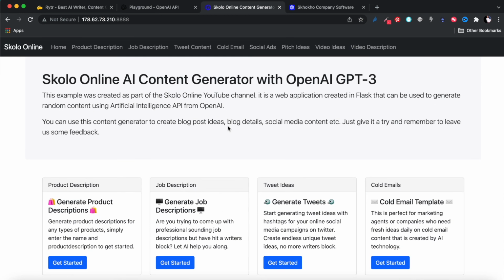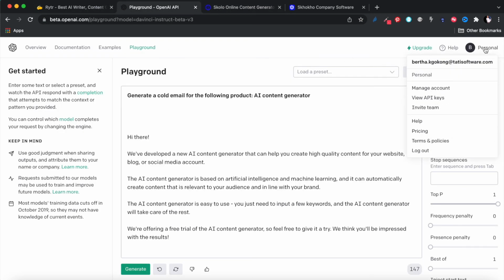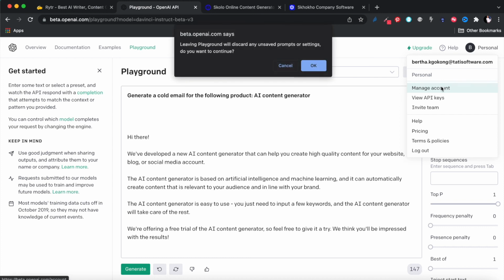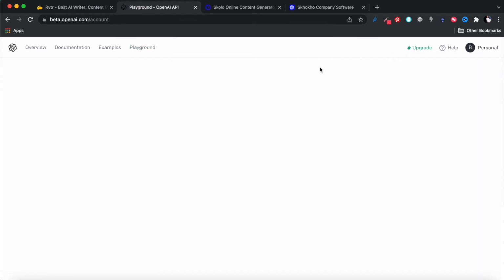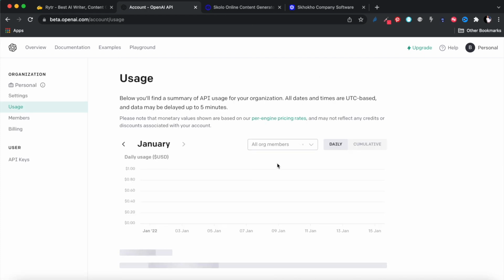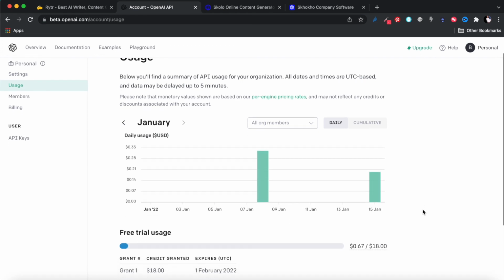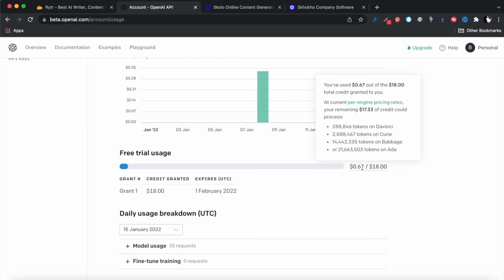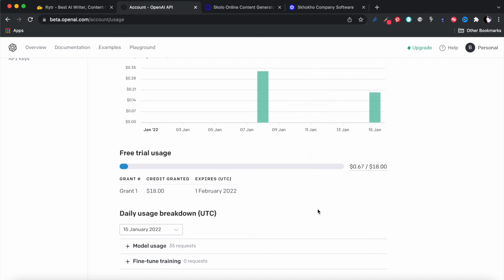If you build this in a nice looking front end, you can sell this stuff to people for like $30 a month. Let's go to my personal account. I just want to show you how many credits I've used. Every time you make an API call, you use credits. I've used not even a dollar of the $18 that they've given me. This is all the tutorials I've done since I created this account, about 3 hours of tutorials and working alone. So $18 is going to take you a long way.